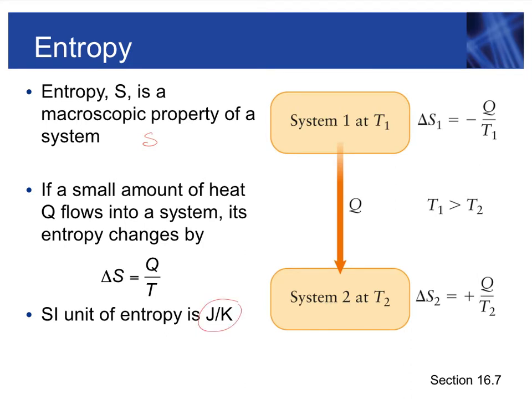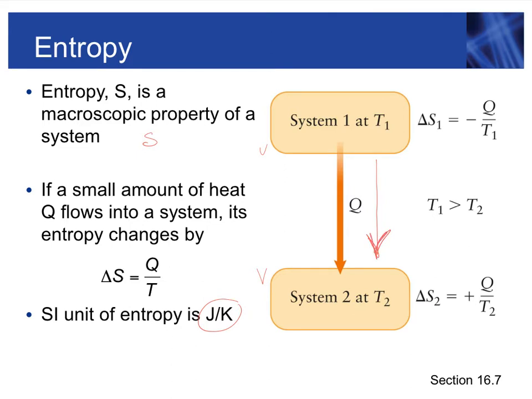Let's look at this diagram. We have two systems, system 1 at temperature T1 and system 2 at temperature T2, and assume that T1 is larger than T2. So heat flows, obviously, from the hotter to the colder system, as shown by the arrow.